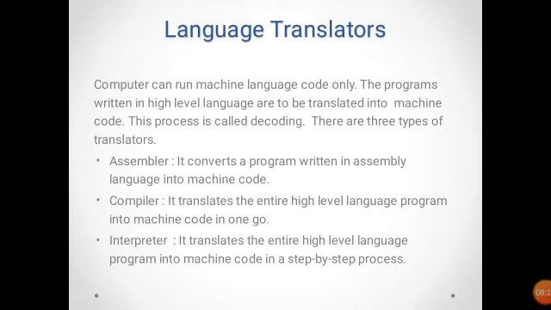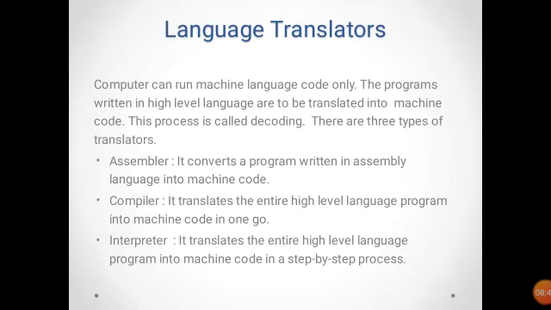But the interpreter translates line by line into machine code and executes. Wherever the error occurs, it stops there. After rectifying the error, it proceeds to the next line.